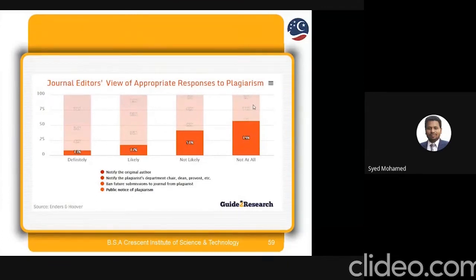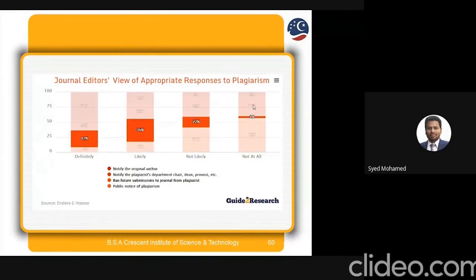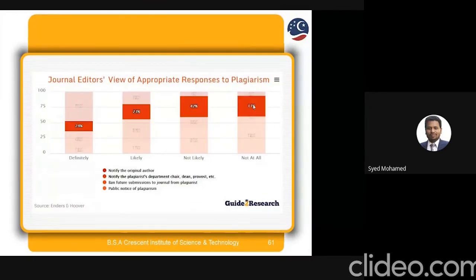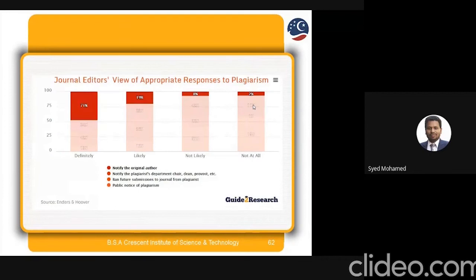So we have the journal editors' views. The first one, public notice of plagiarism: definitely 30%, likely 17%, not likely 15%, and not at all 19%. Similarly for banning future submissions to the journal from the plagiarist: definitely 42%, likely 36%, not likely 22%, and not at all 1%. Similarly for notifying the plagiarist's department chair: definitely 24%, likely 23%, not likely 42%, and not at all 1%. Finally, for notifying the original author, which is important: definitely 17%, likely 90%, not likely 80%, and 2% for not at all.